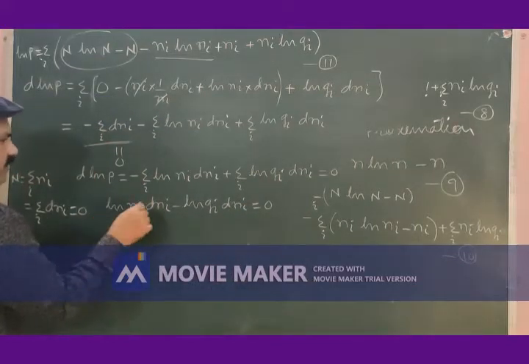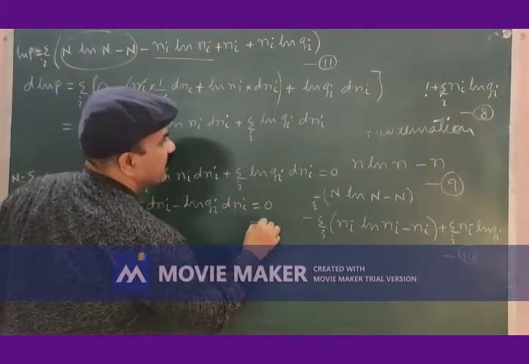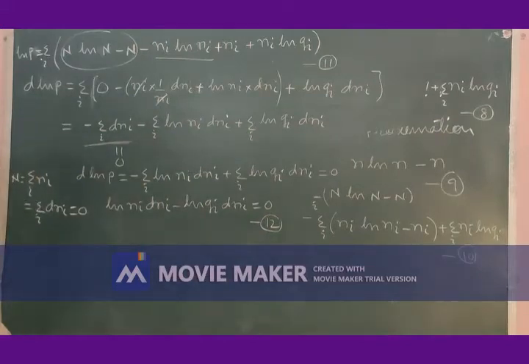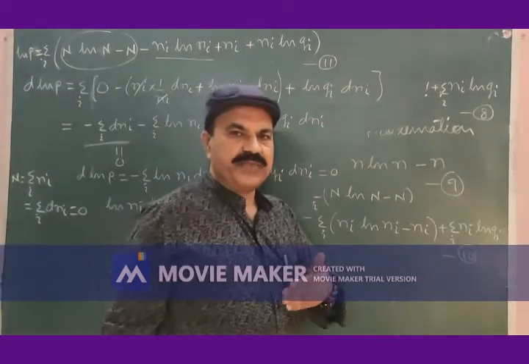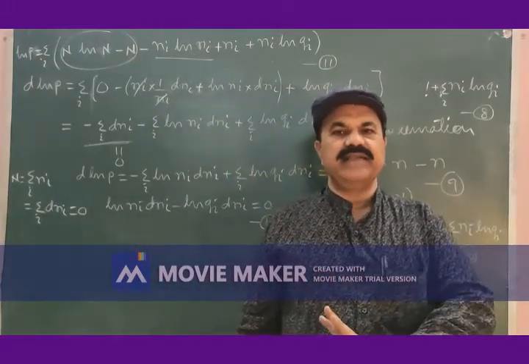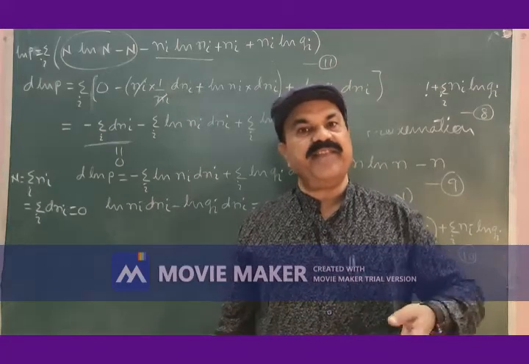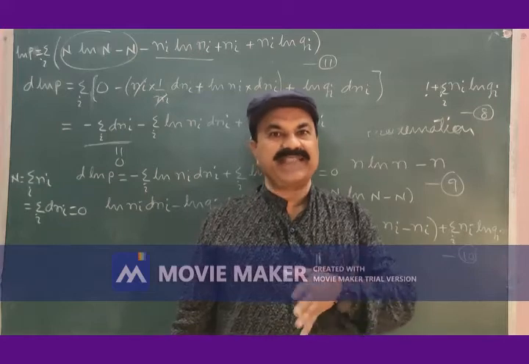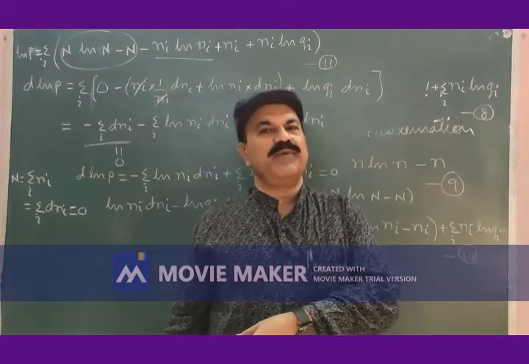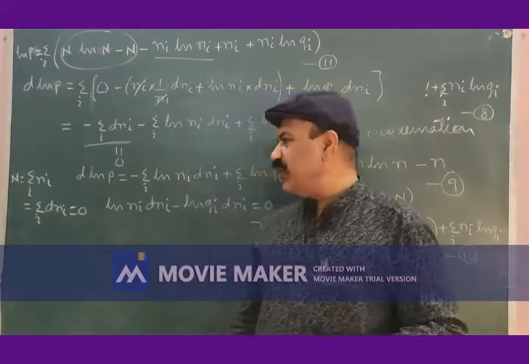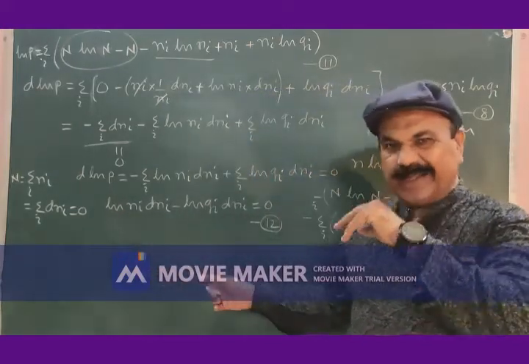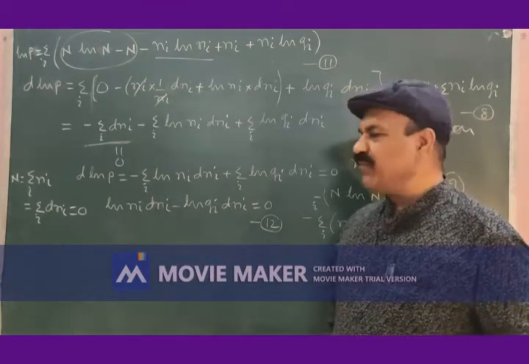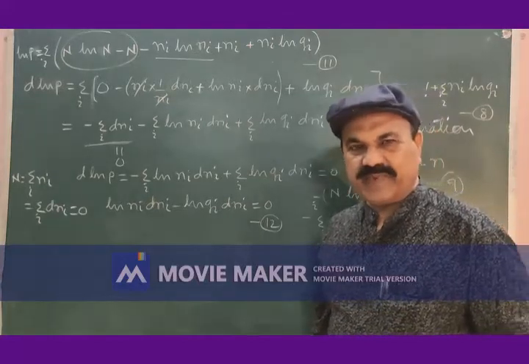We can put summation common to both the terms. Equation number 12. So, taking into consideration P as maximum, then take its logarithm and differentiating it to show that P is maximum. Differentiation of logarithm of P is 0. Taking that 0, finally we got this equation: logarithm of ni dni minus logarithm of gi dni is equal to 0.